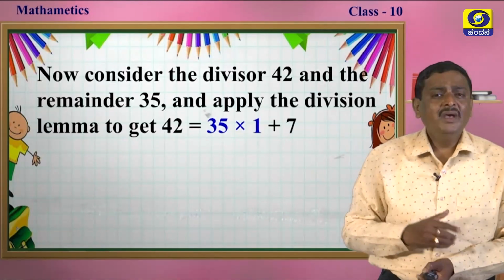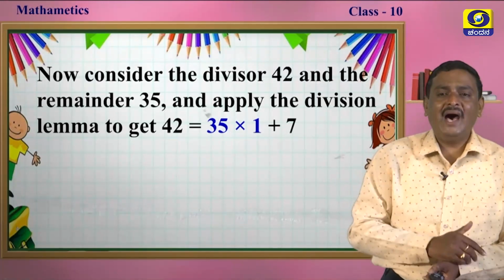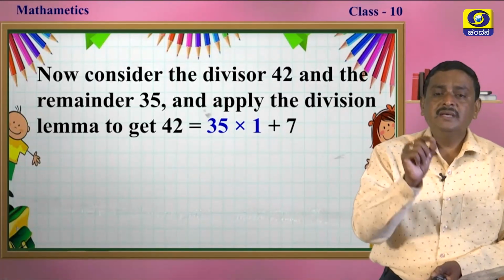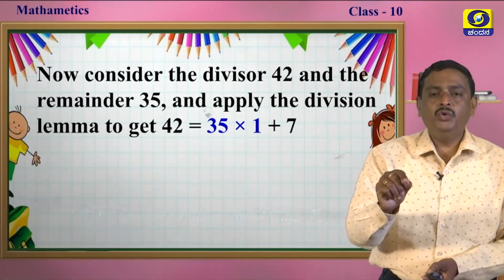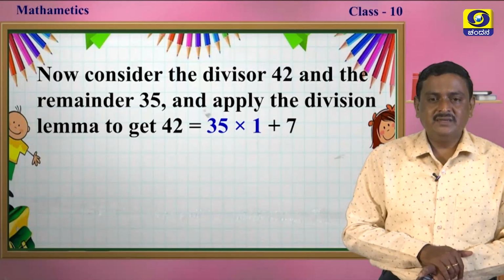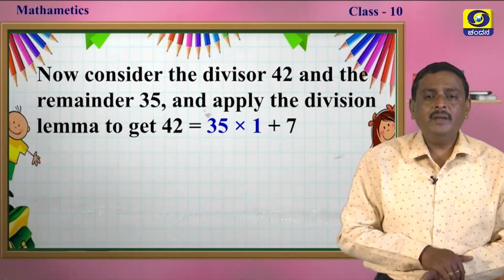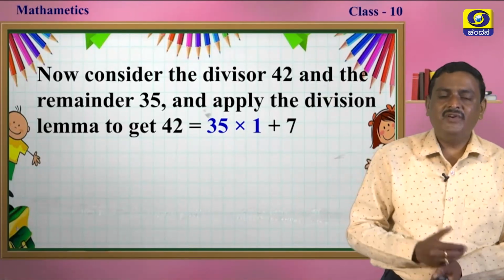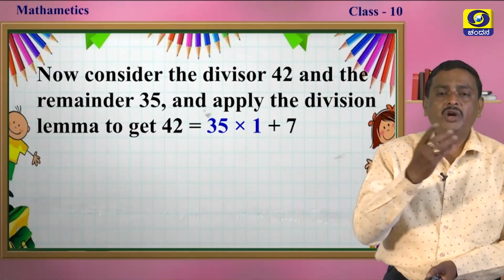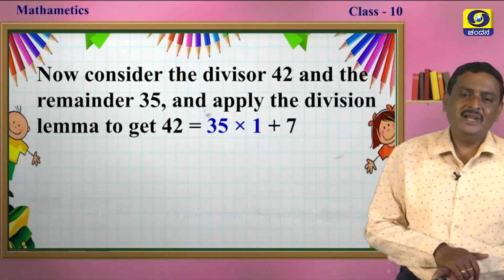Now consider the divisor 42 and the remainder 35. The divisor you have to convert into the dividend and the remainder into the divisor. Then 42 divided by 35, we get 35 into 1, the remainder is 7. In equation form, 42 is 35 into 1 plus 7, my dear students.